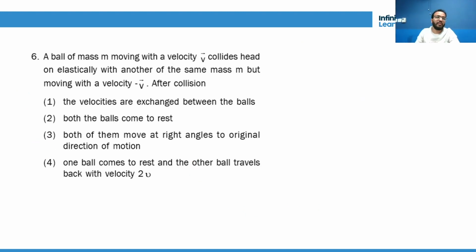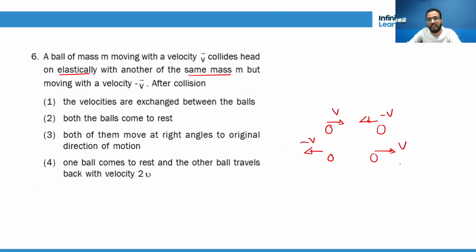Okay, a ball of mass m moving with velocity v collides head-on elastically with another of the same mass but moving with a velocity minus v. After collision, what will happen? See these two terms, elastically and same mass. After collision, their velocities will exchange. It will become minus v and the other will become v.